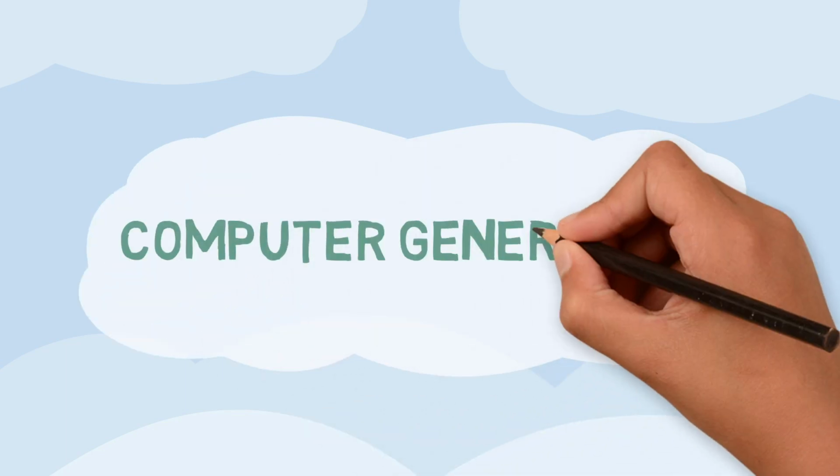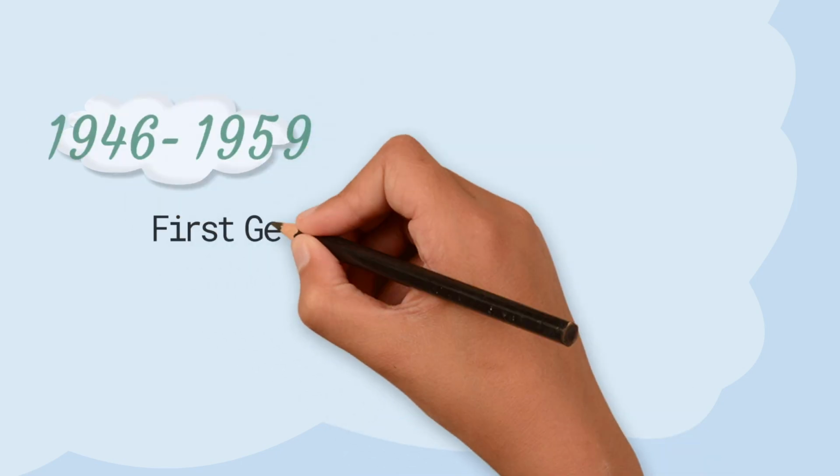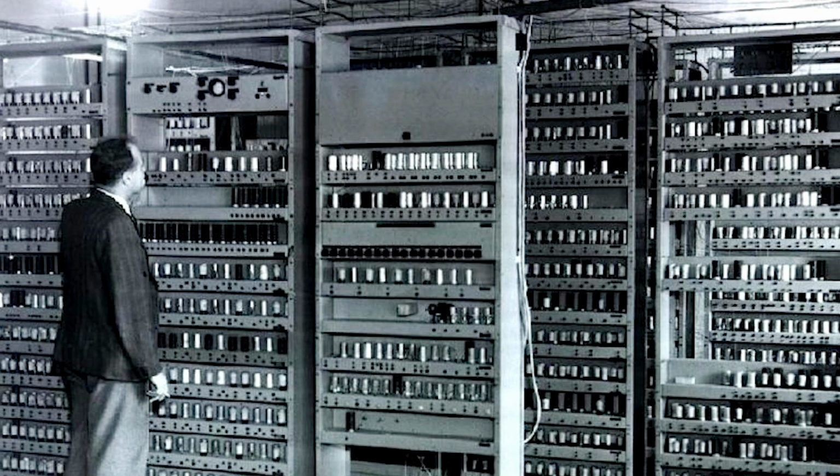Now let us see how computers evolved over the years. The first generation of computers were available during 1946 to 1959. The computers used vacuum tube based technology for memory and circuit of the central processing unit. The vacuum tubes produced a lot of heat and would fuse frequently. As a result, the maintenance cost was very high and only large organizations could afford to have them.